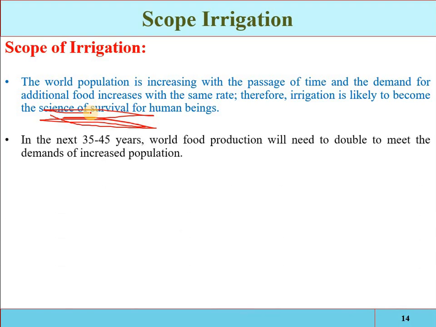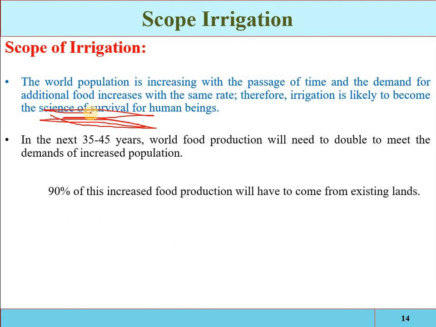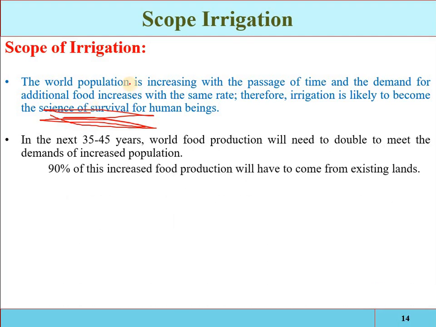In the next 35 to 45 years, world food production will need to double. By almost 2050, 60% more food will be required than the current requirement. And 90% of this increased food will have to come from the existing land. See, land is not increasing. Actually, agricultural land is decreasing. We are constructing buildings.